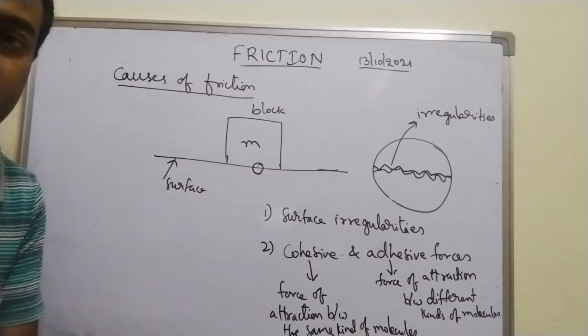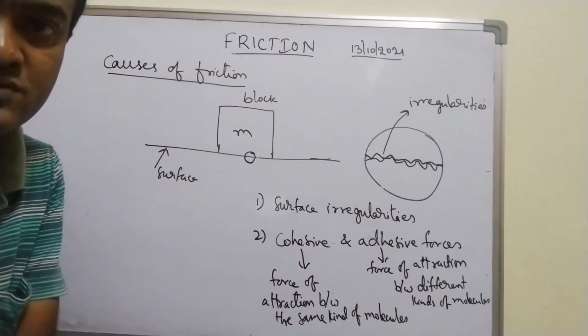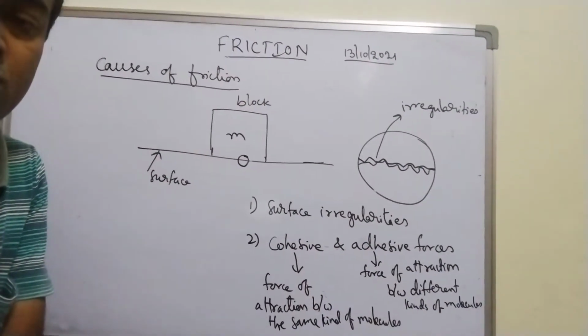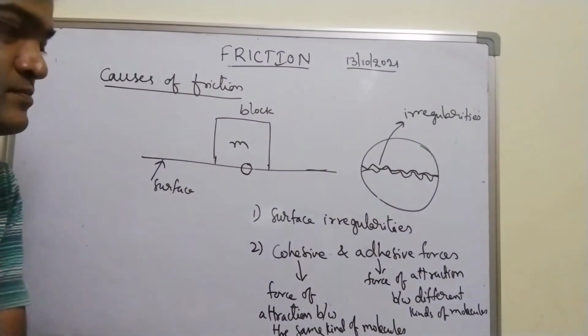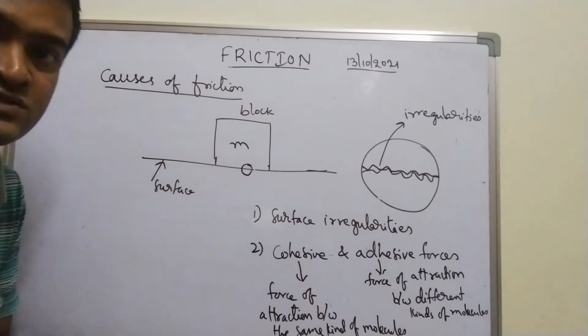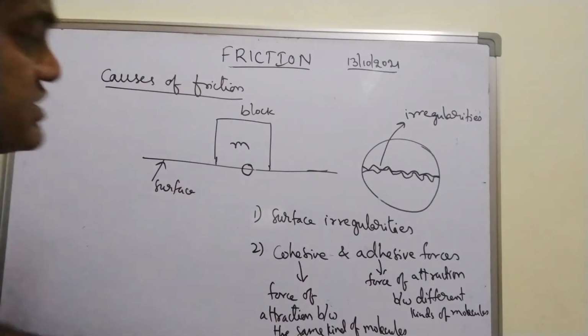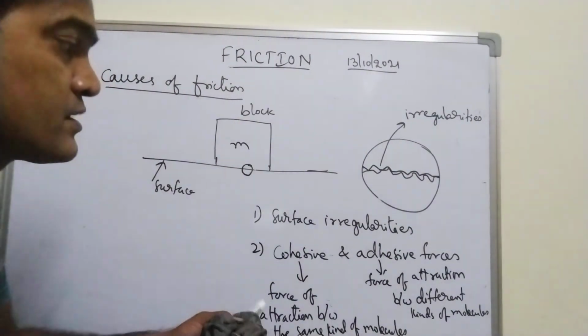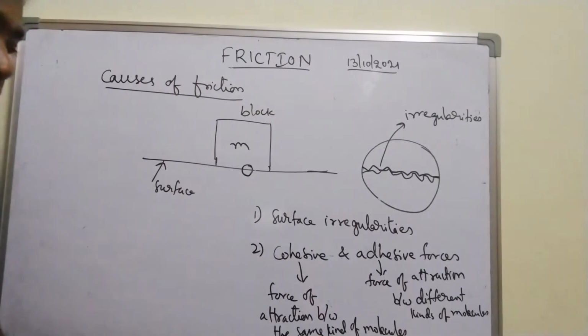There are basically four types. One is electromagnetic force and the other is nuclear force, right? Nuclear force is again weak nuclear force and strong nuclear force. Anyways, we'll discuss those types later on, but remember these are the causes, especially surface irregularities and the cohesive and adhesive forces between the surfaces in contact, right?